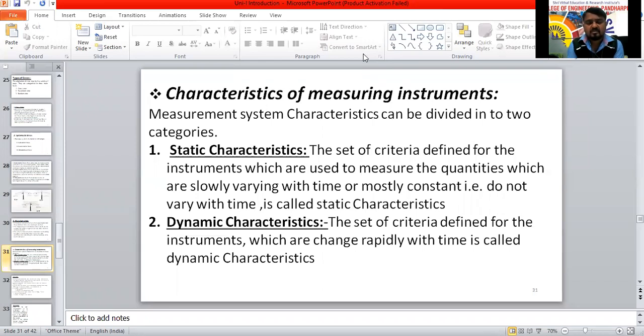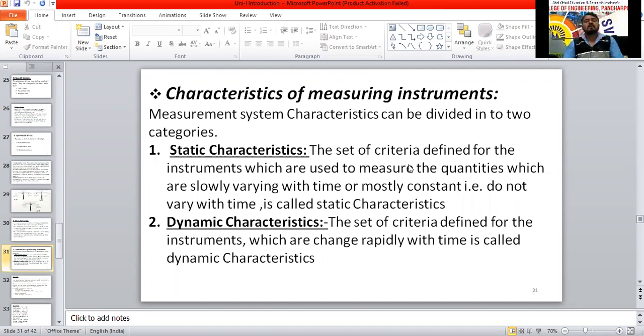Example: in a machine, the motor is a rotating part, so it is varying, but the transformer is a constant part. It is a static device. Here, when we discuss characteristics, the measuring quantities which do not vary with time, which are mostly constant, those characteristics we call static characteristics. The quantities which vary with time are called dynamic characteristics.